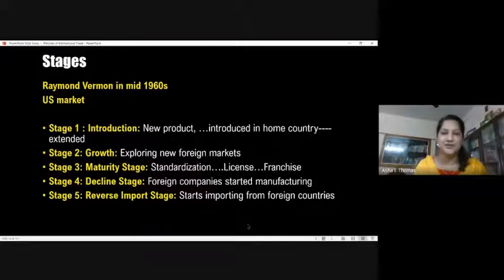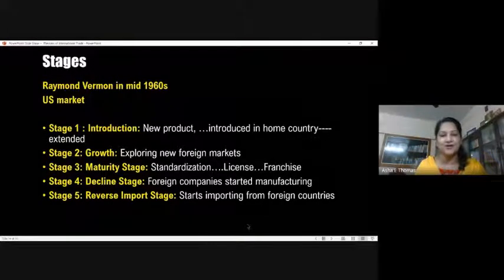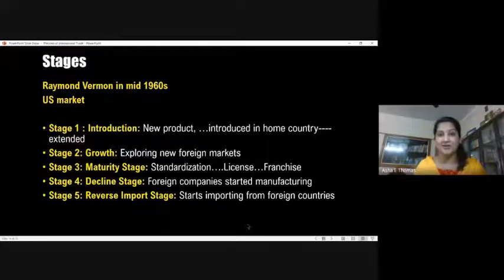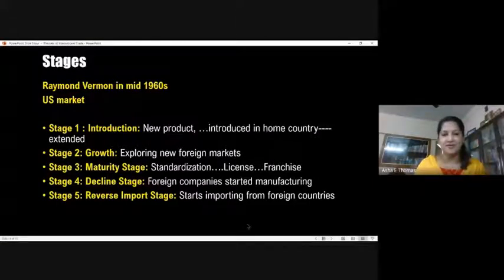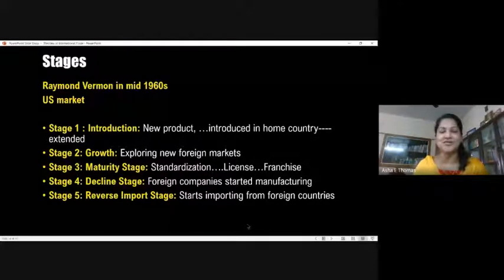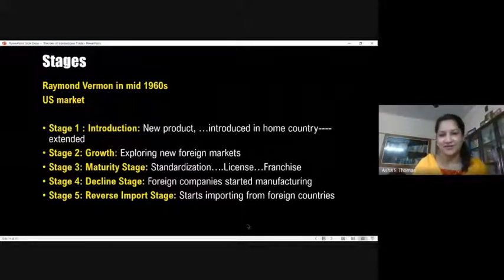Then the last stage is the decline stage, where the domestic market may be slowly withdrawing from production, and the foreign markets might be manufacturing it and selling it back to the parent country, here in his example the US, back to the domestic market because of the low cost of production. So these are the two theories which we have discussed under the modern theory of international trade. All right.